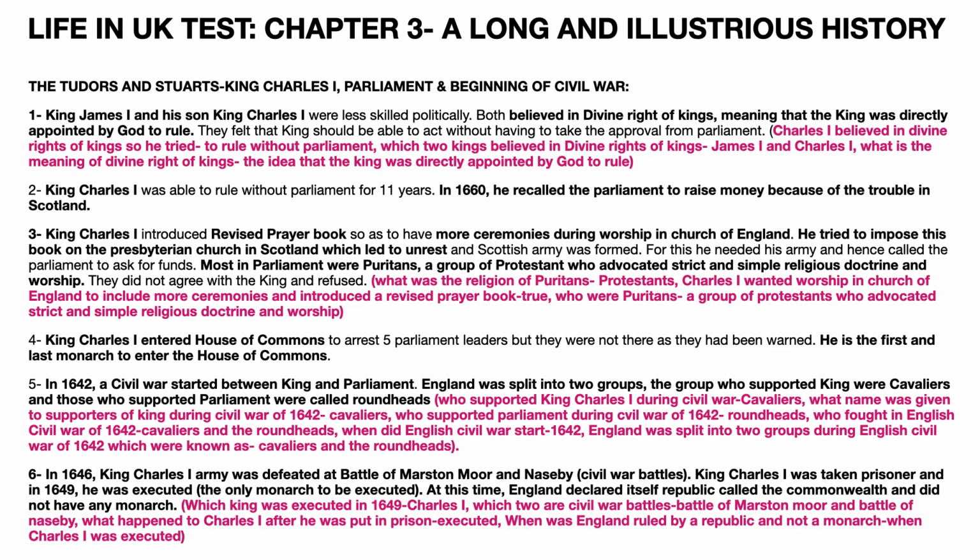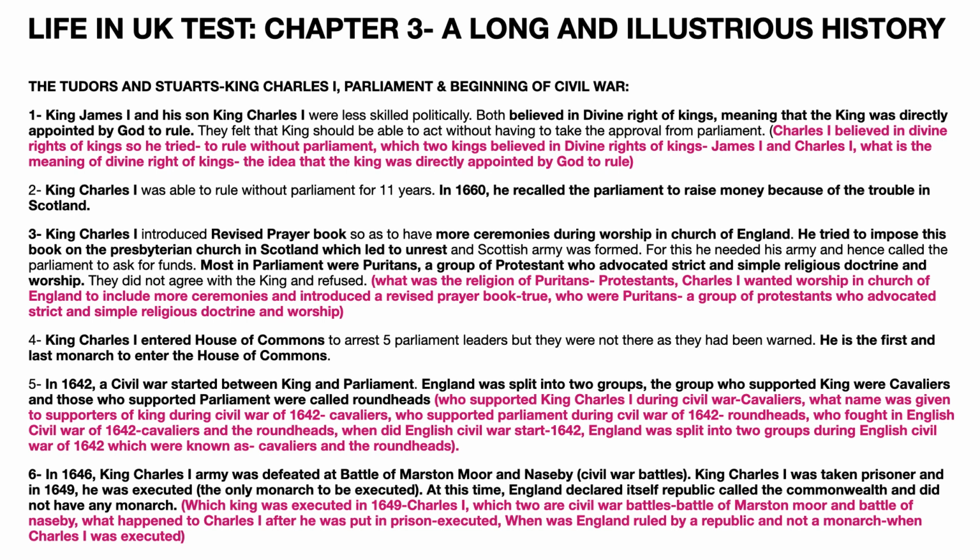Question, when did the English Civil War start? The answer is 1642. Question, England was split into two groups during English Civil War of 1642, which were known as, the answer is Cavaliers and the Roundheads. So these are the different sort of formats. They ask the same question in different ways. I've just given you examples here so that you can become confident.